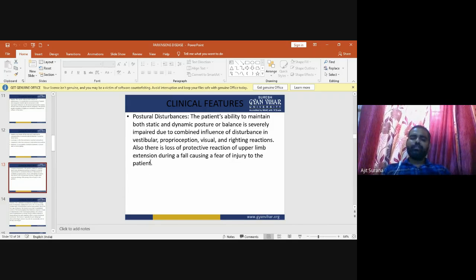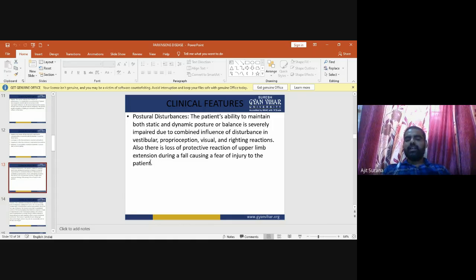The next clinical feature of Parkinson disease is postural disturbance. In postural disturbance, the patient's ability to maintain both static and dynamic posture or balance is severely impaired, due to the combined influence of disturbance in the vestibular, proprioceptive, visual and righting reactions.